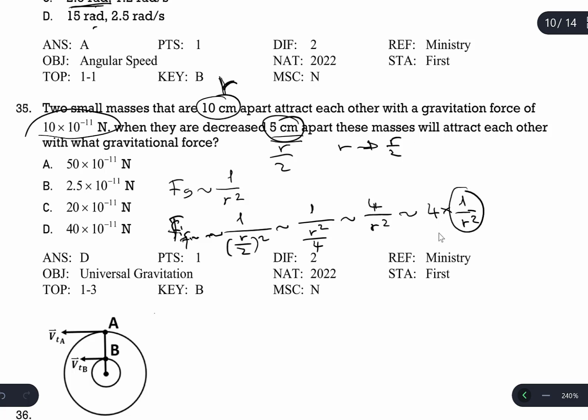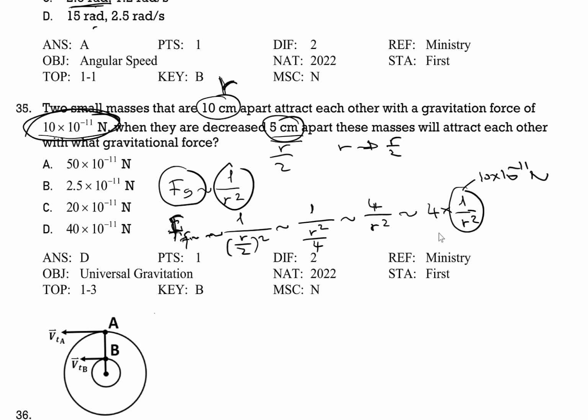When it's 1 over R squared, the answer is 10 times 10 to the power of negative 11 newtons. But the final force is going to be 4 times that number. So 4 times 10 times 10 to the power of negative 11 becomes 40 times 10 to the power of negative 11 newtons. So the force increases by 4 times.